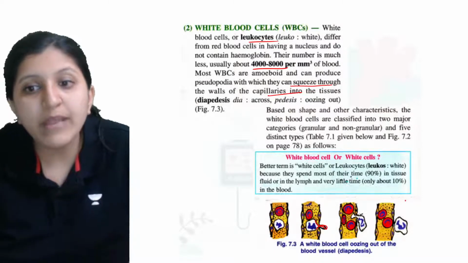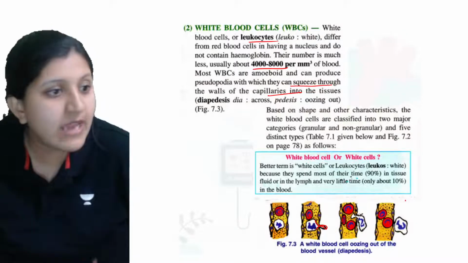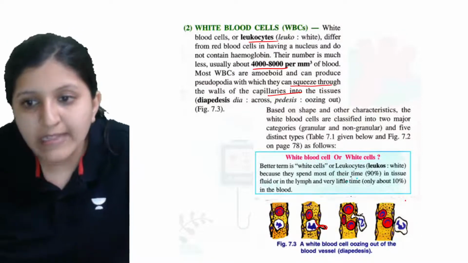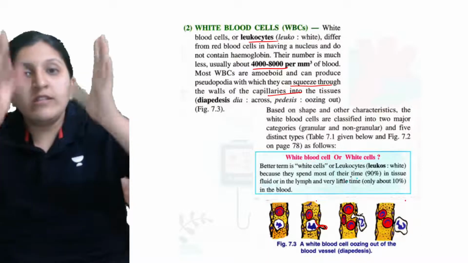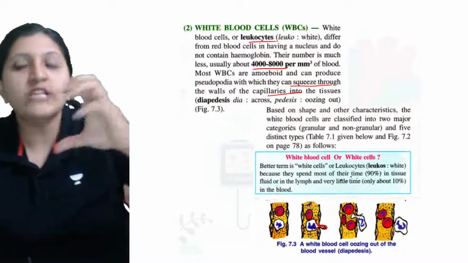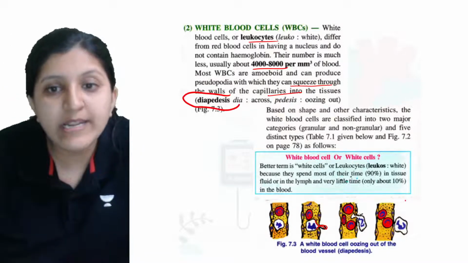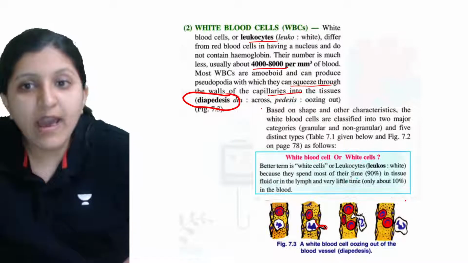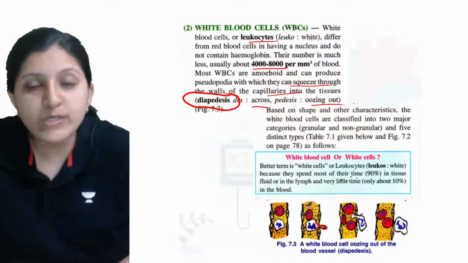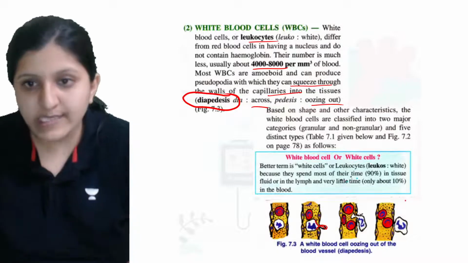Through the capillary they are squeezing out, moving to where there is bacteria or a pathogen. This process of moving across the capillary we call diapedesis. Dia is across, pedesis is oozing out, so it is moving across the capillaries.